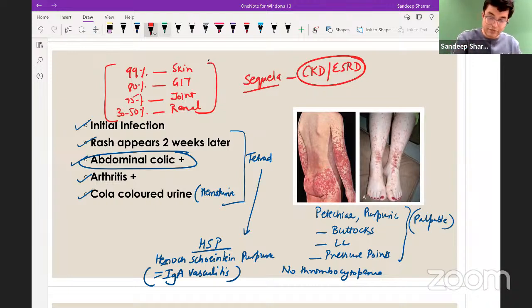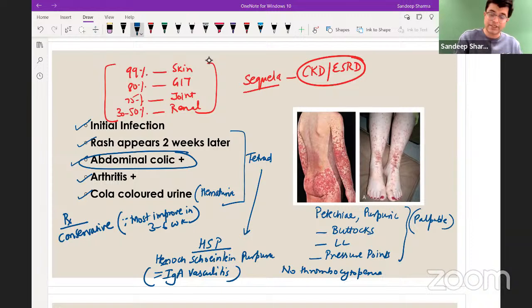And what is the treatment that you will give? Conservative therapy, in everyone, conservative therapy. Why? Because most patients improve in 3 to 6 weeks. Most patients improve in 3 to 6 weeks. In case there is severe GIT involvement, like bleeding or severe refractory abdominal colic, then you can give prednisolone or corticosteroids. Otherwise, it is self-limited, and supportive therapy is given, right?